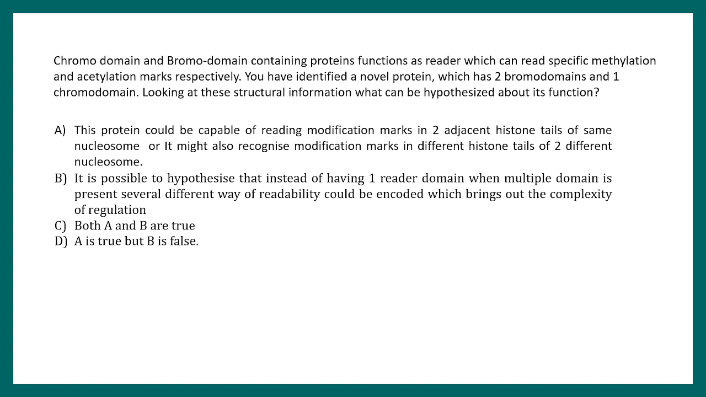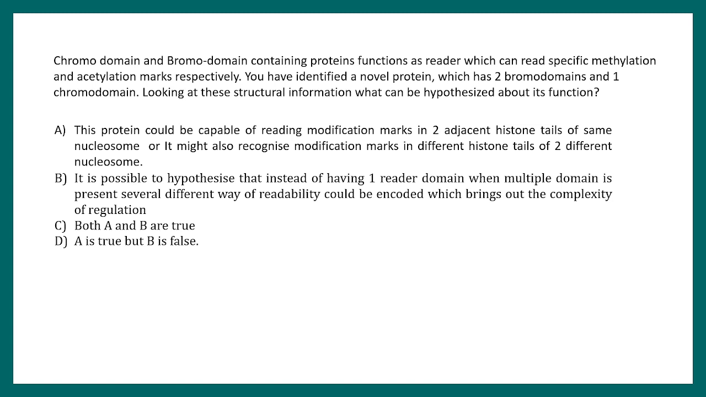Option B: it is possible to hypothesize that instead of having one reader domain, when multiple domains are present, several different ways of readability could be encoded, which brings out the complexity of regulation. Option C says both A and B are true, and option D says A is true but B is false.